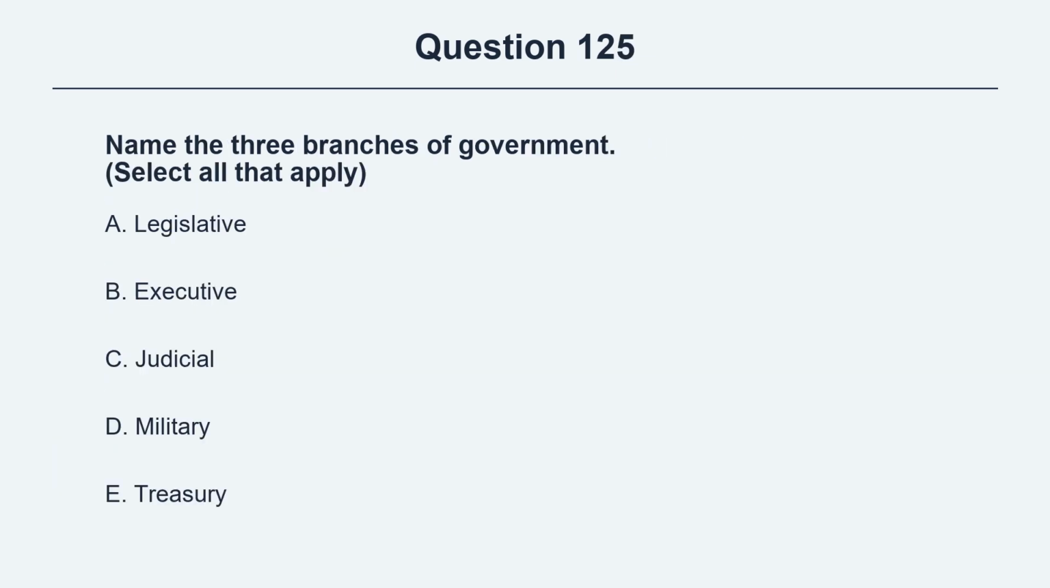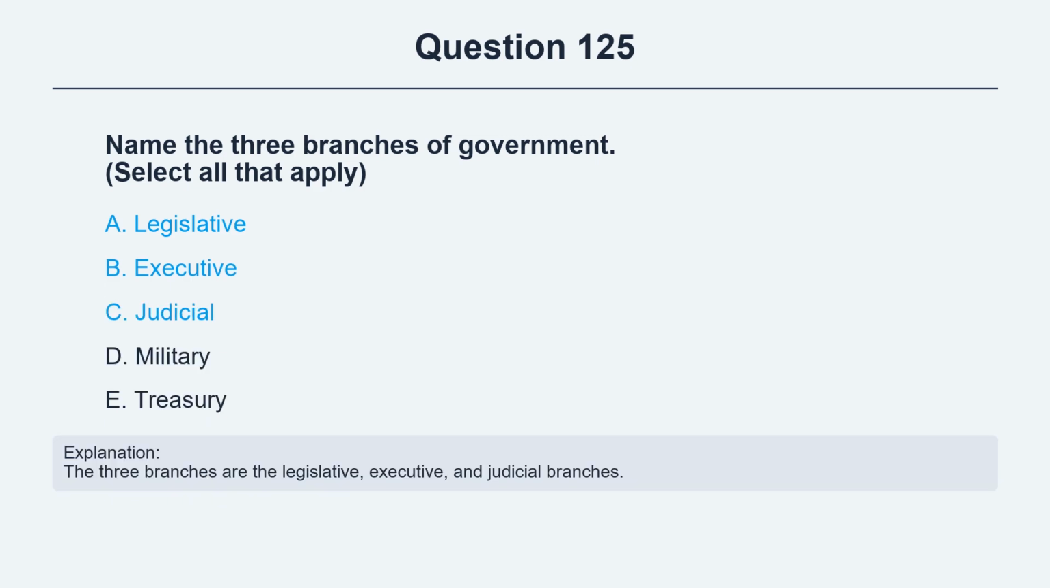Question 125. Name the three branches of government. Option A, legislative. Option B, executive. Option C, judicial. Option D, military. Option E, treasury. The correct answers are options A, B, and C: legislative, executive, and judicial. Explanation: The three branches are the legislative, executive, and judicial branches.